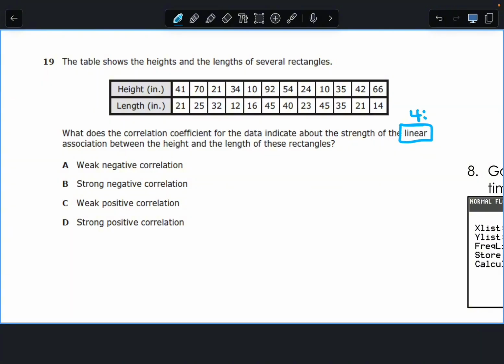For some reason, I always have a handful of students that still don't know which ones are my X's and which ones are the Y's. When your table is laying down, or when it's a horizontal table, X's will always be your top, Y's are the bottom. So L1 is your top row, L2 is your bottom row. It's going to take some time, but go ahead and type that in. 70, 21, 34 times 92, 84.